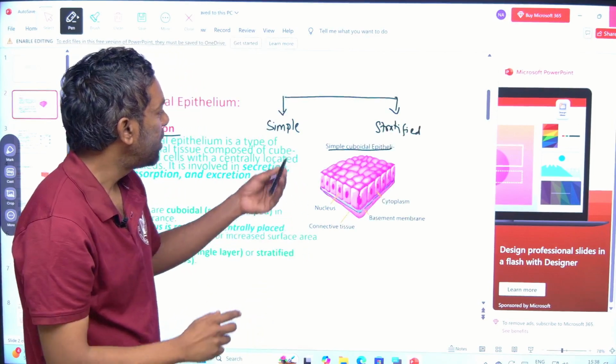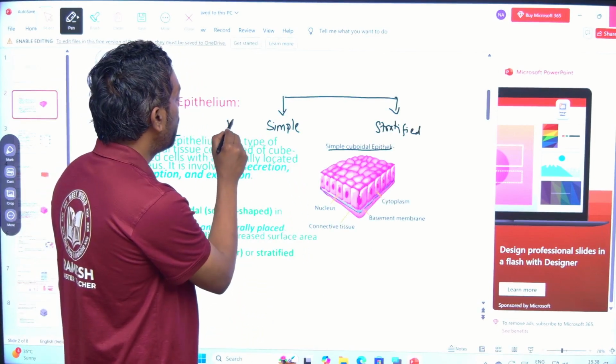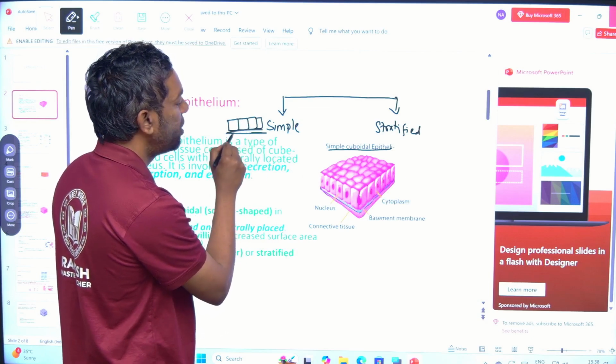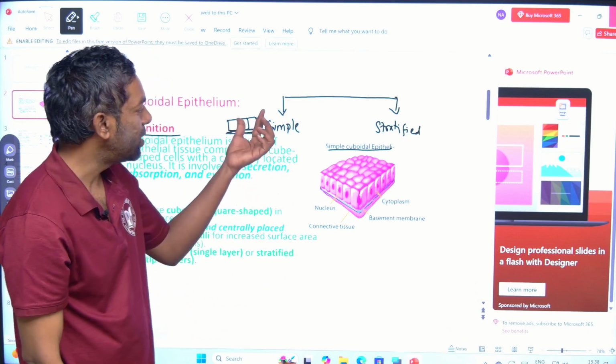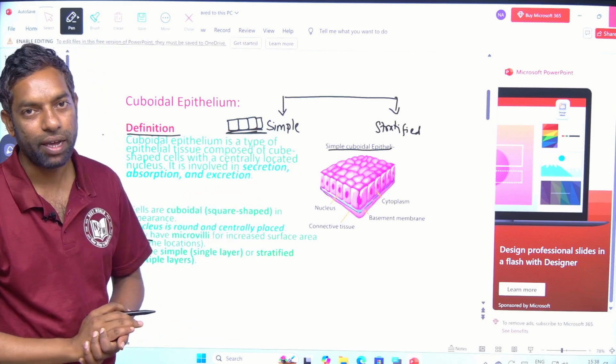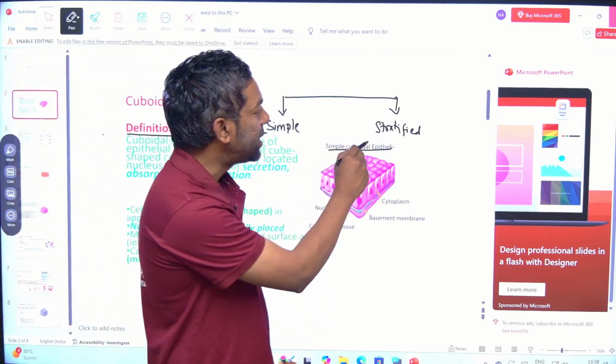Simple is nothing but a single layer of cube-like structures, only a single layer on a basement membrane. If it is multi-layer, unlike the single layer, it is stratified.